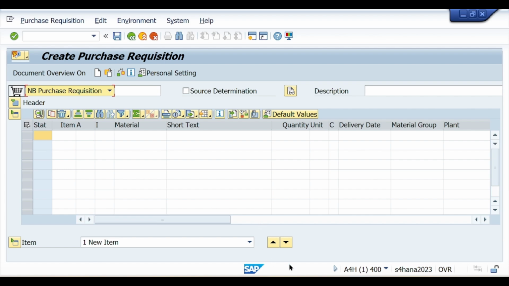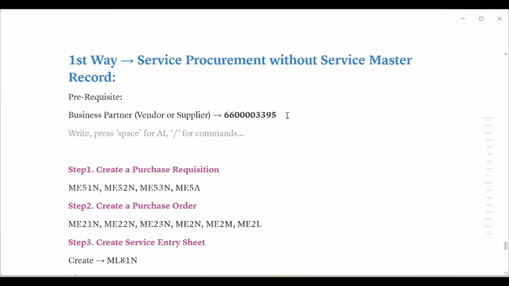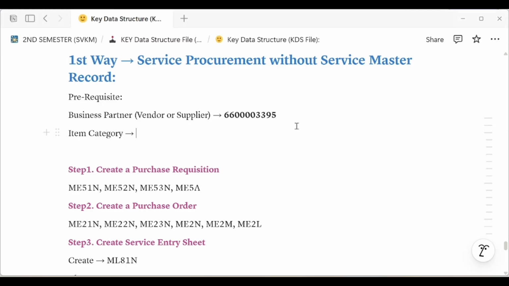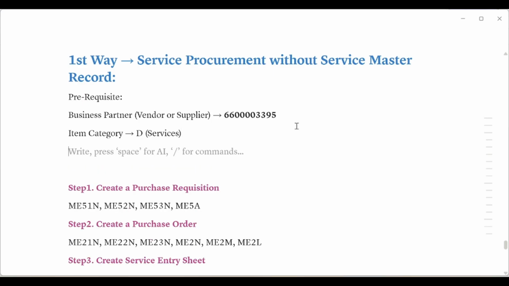So like first item category, okay, I will note here, this is very important. So first item category, for services we have D as item category. Similarly, quantity unit, so services, this is not a physical good or not a tangible thing, so we use AU. AU means activity unit.